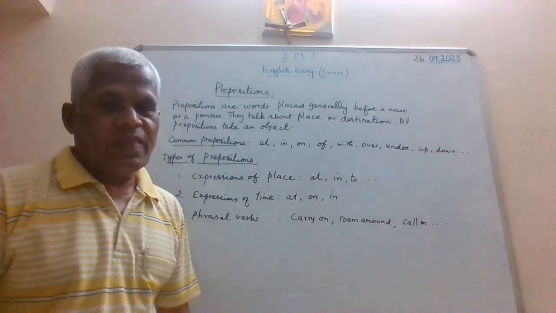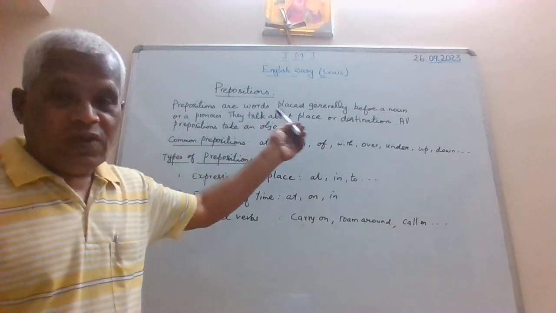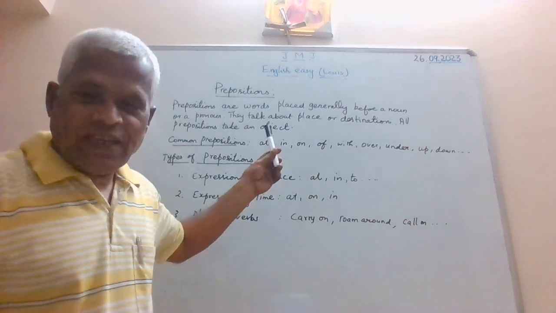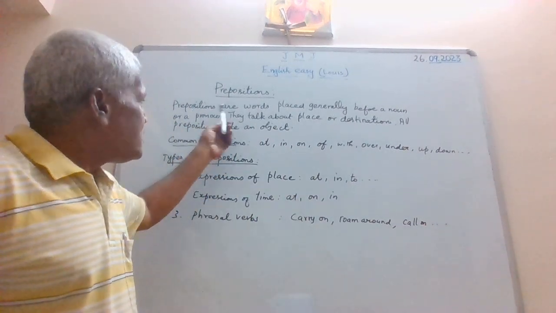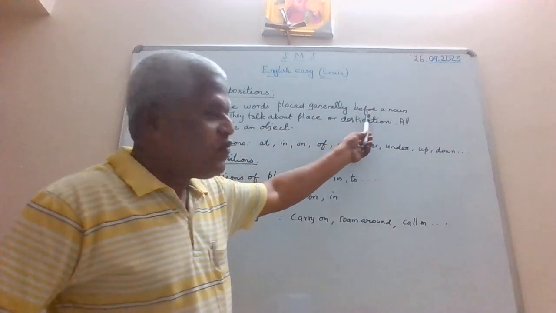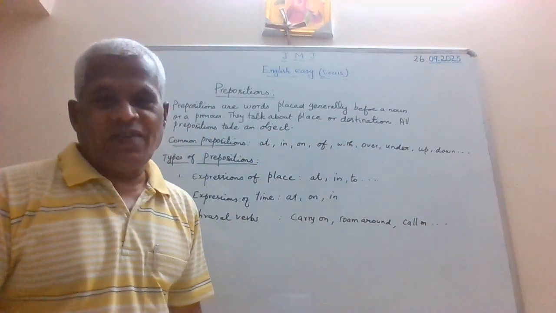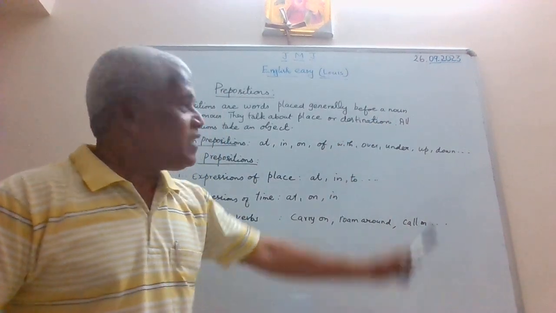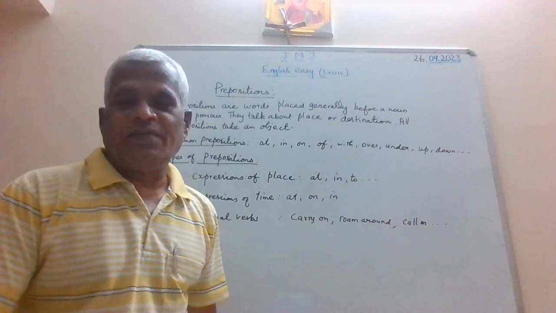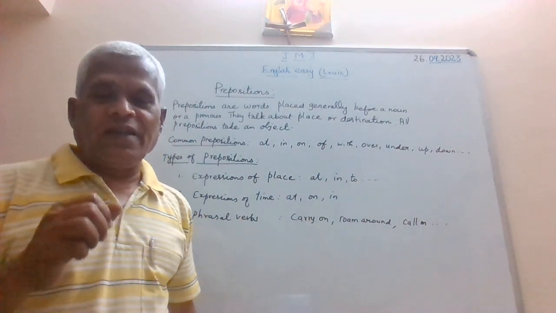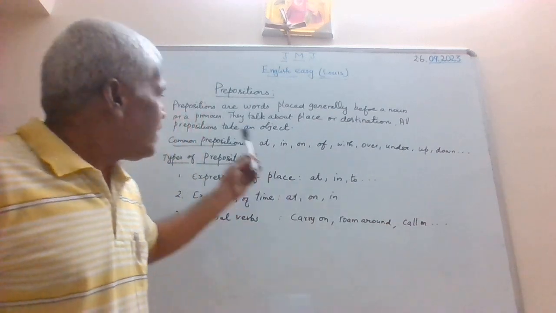Now even you can see in the sentence itself, very appropriate. See, prepositions are words placed generally before a noun. A noun itself is a noun there, and you have a preposition before. That's exactly what a preposition does in a sentence.